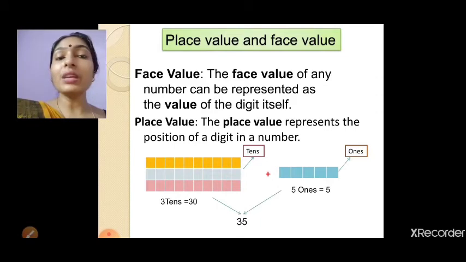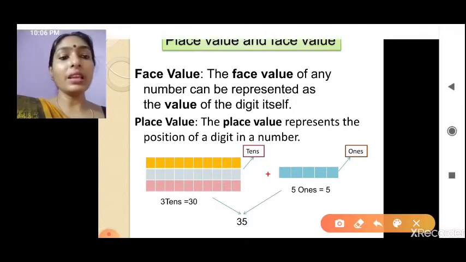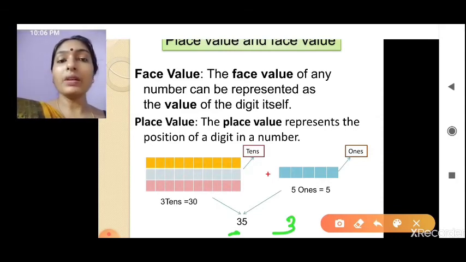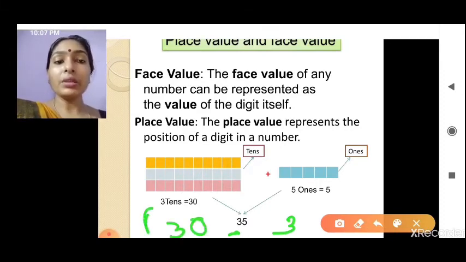Here also, face value will not change wherever the number is present, face value will be the same. If I ask in 35, what is the face value of 3? The face value of 3 is 3 only, but its place value is 30. Place value is 30, face value is 3, because face means wherever it is, the exact value of the digit gives the face value.